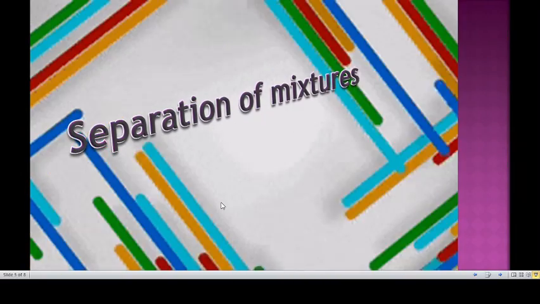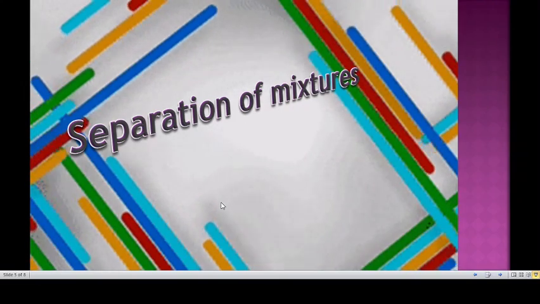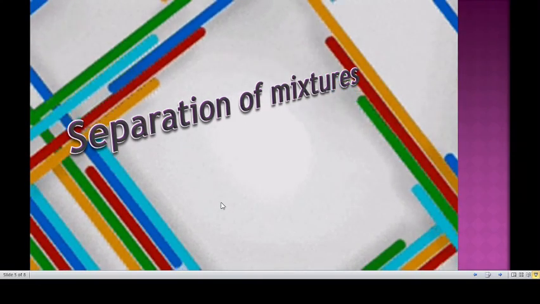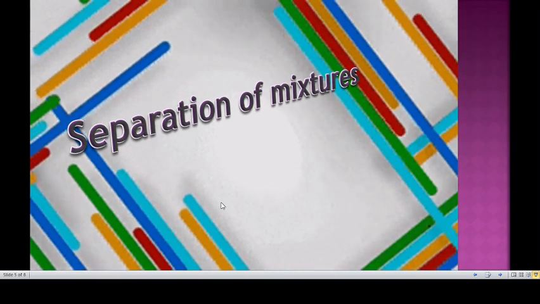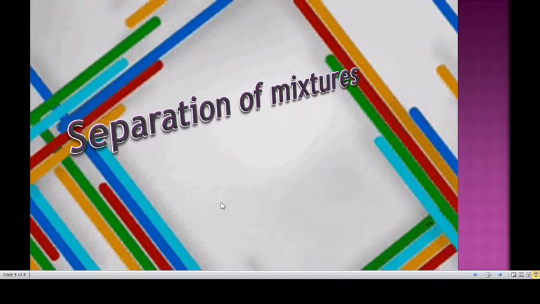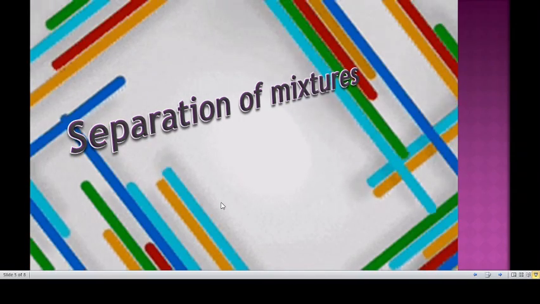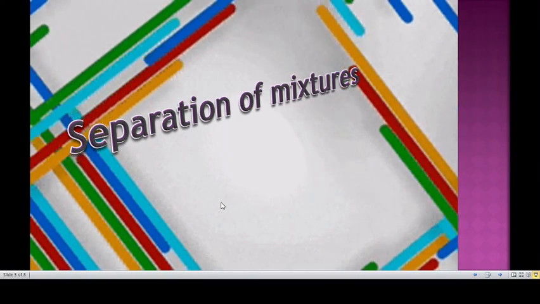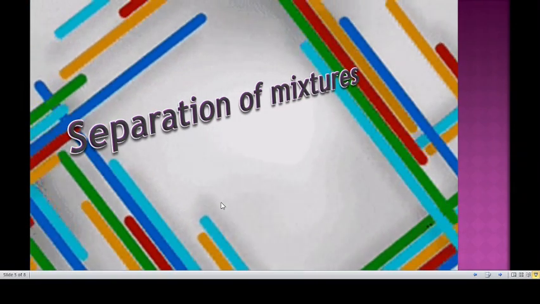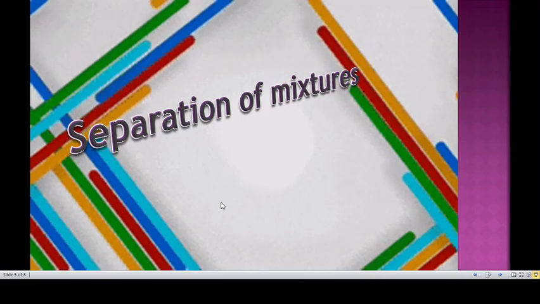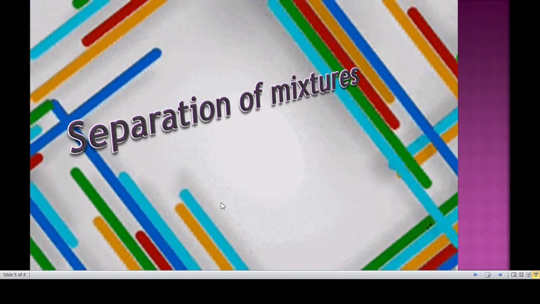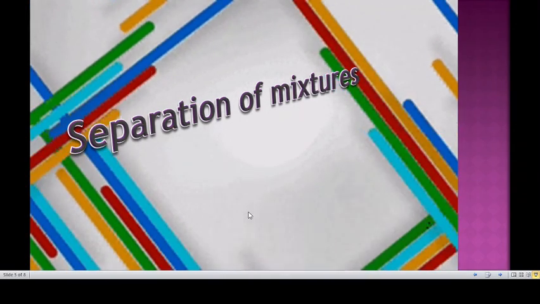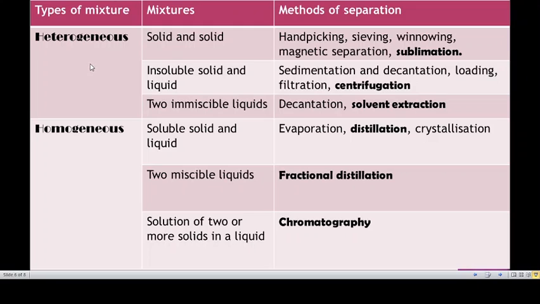The next topic is the separation of mixtures. Many mixtures contain useful substances mixed with unwanted material. In order to obtain these useful substances, chemists often have to separate them from the impurities. The choice of a particular method to separate the components of a mixture will depend on the properties of the components as well as their physical states. The methods of separating substances from a mixture are given as follows.